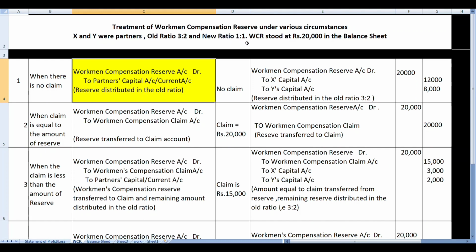So we have to come to one solution to this problem. In that case, we will pass an adjustment entry. What adjustment entry? We will find the gain and sacrifice. X and Y were sharing profits in the ratio of 3:2, which was their old ratio. And in future, they will be sharing in the ratio of 1:1. So we will find the gain and sacrifice by using the formula for sacrifice, that is old share minus new share. We have calculated here. Let us see.